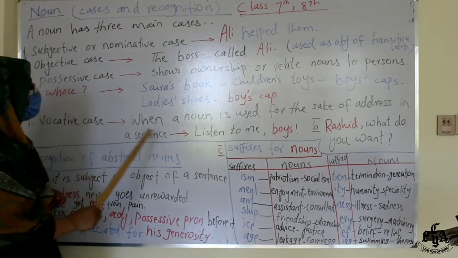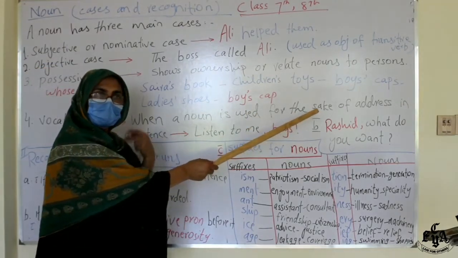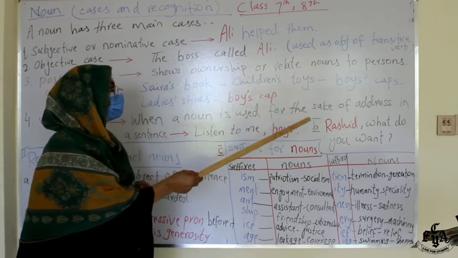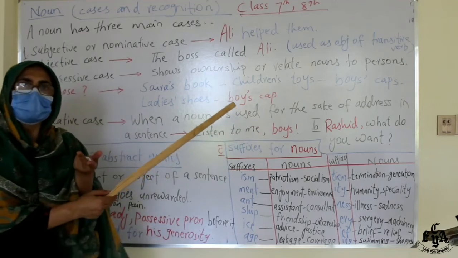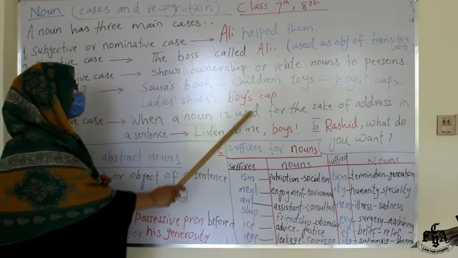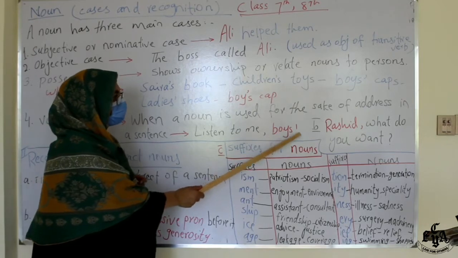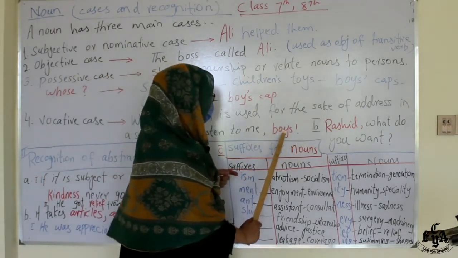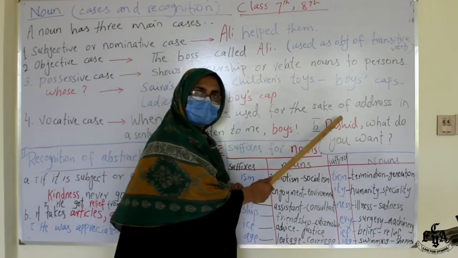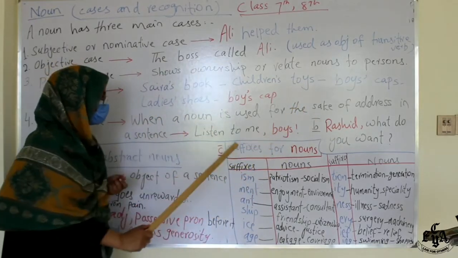Number four is the vocative case. What is vocative? When a noun is used for the sake of address, like whom you are calling, whom you are talking to, whom you are addressing. Like now I am addressing you, dear students, how are you? So it's used in a sentence like this. For example, listen to me, boys. See? Here it comes at the end. It can be said like this: Rashid, what do you want? Here you are addressing Rashid. Here you are addressing boys.